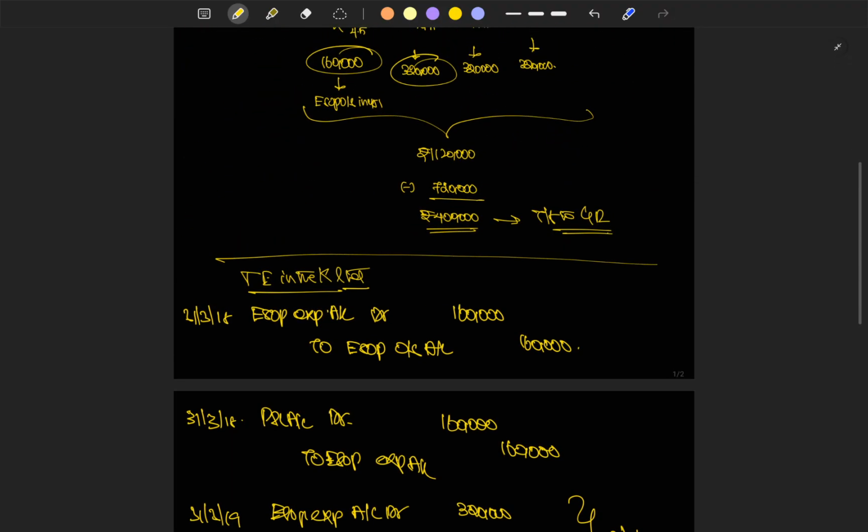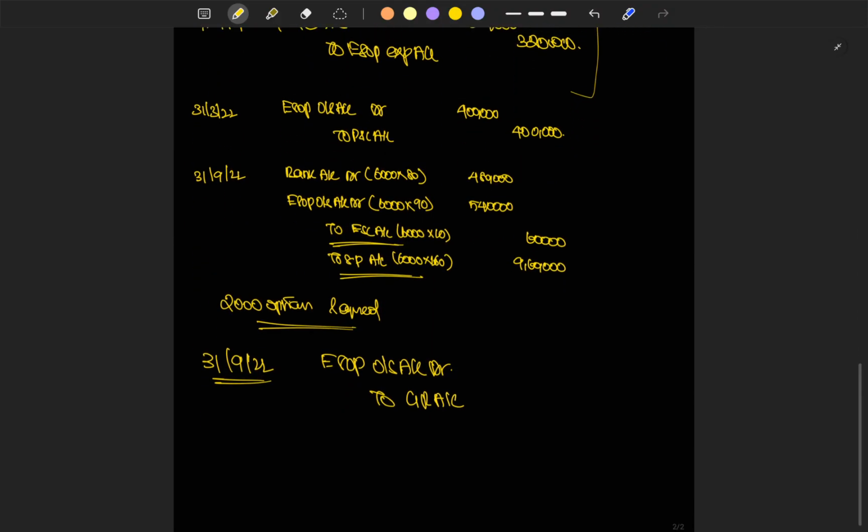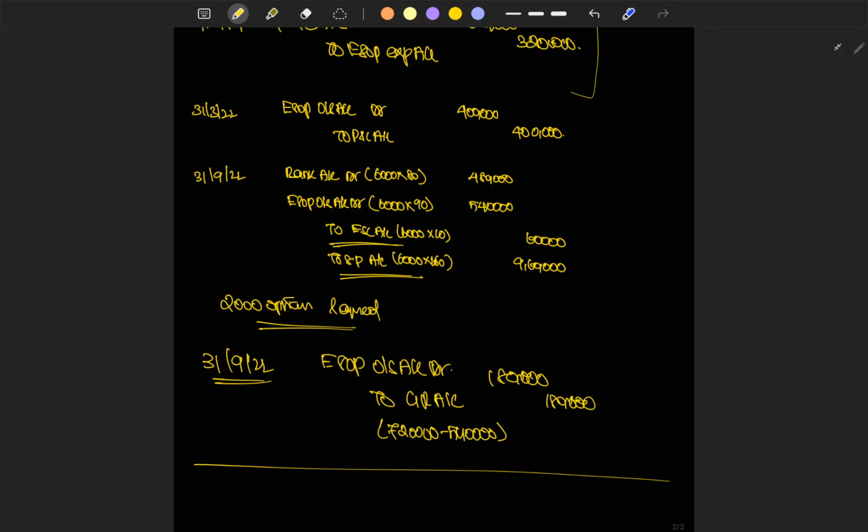Okay, how much we have left in our balance? So we had 7,20,000 minus ESOP balance used is 5,40,000, which is 1,80,000. Okay, that's it. The sum is over.